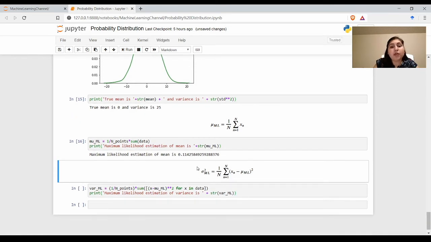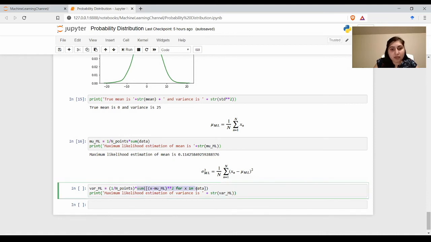Similarly, we can compute the maximum likelihood estimate of the variance of a given Gaussian distribution using this formula, and here I'm using a for loop to get each value of the given data. I'm using sum to do the summation across all the samples after subtracting mu_ML from each and squaring each value, and then I'm dividing by the total number of points to compute the variance.